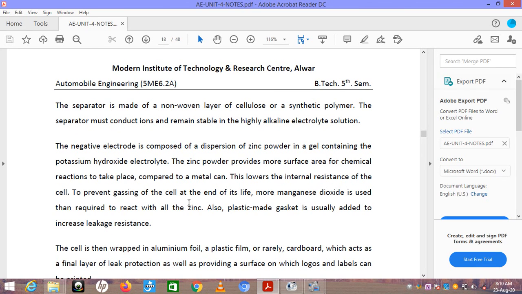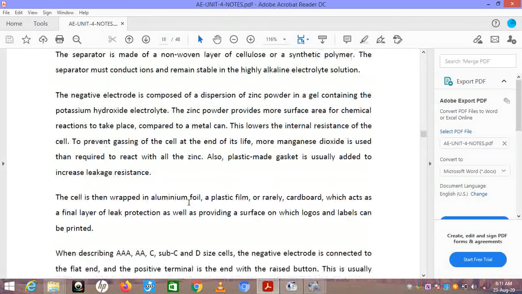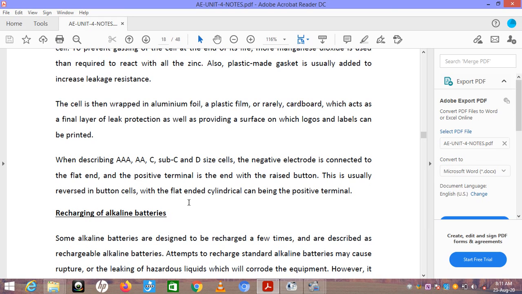To prevent gassing of the cell at the end of its life, more manganese dioxide is used than required to react with all the zinc. Also, a plastic gasket is usually added to increase leakage resistance. The cell is then wrapped in aluminum foil, a plastic film, and cardboard, which act as a further layer of leak protection as well as providing a surface on which logos and labels can be printed.